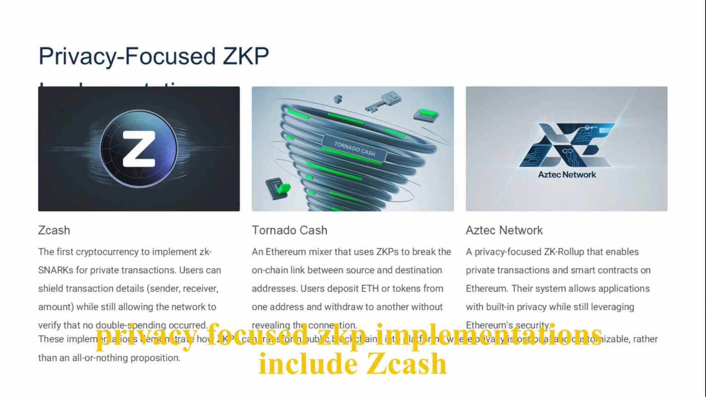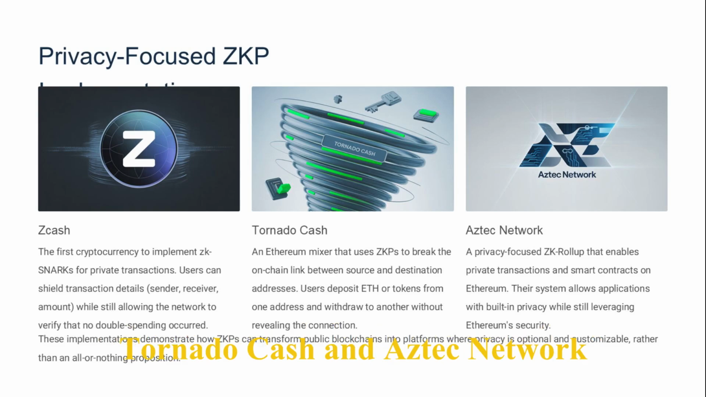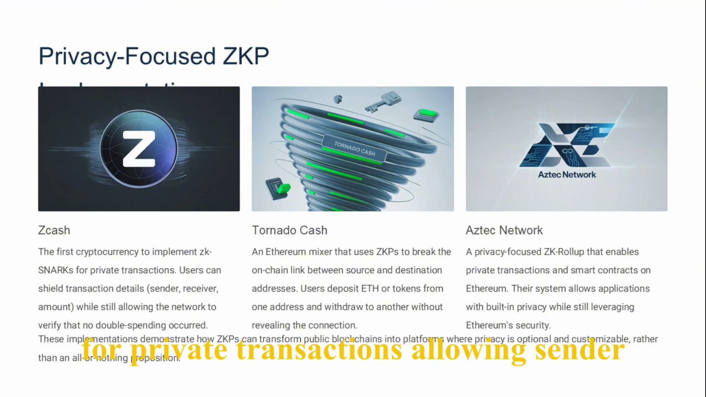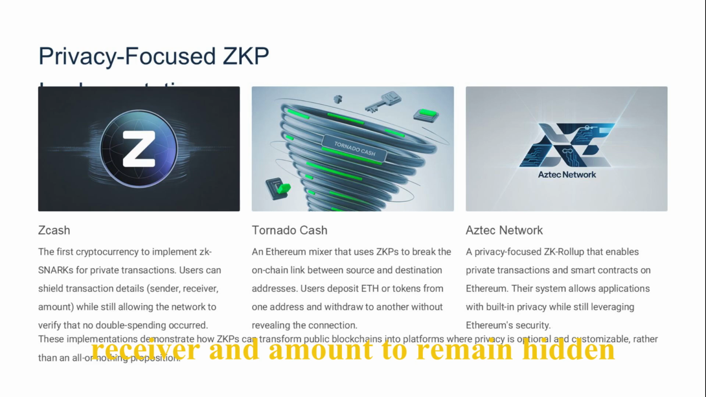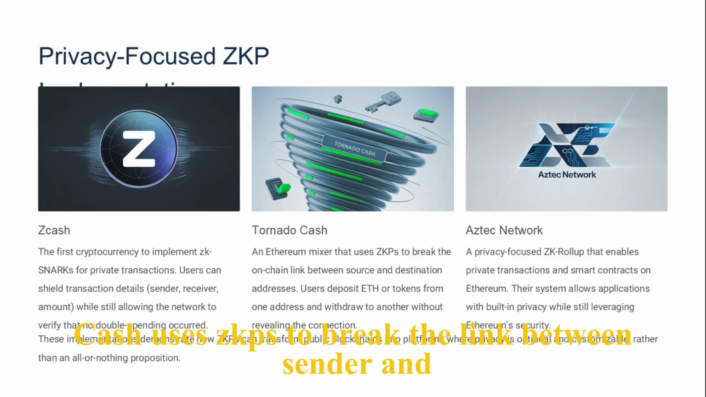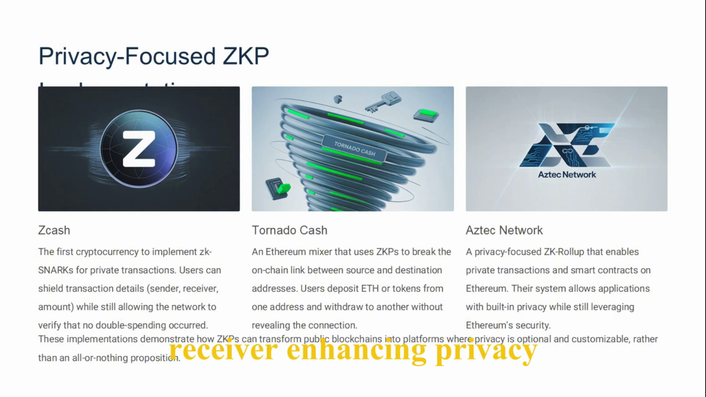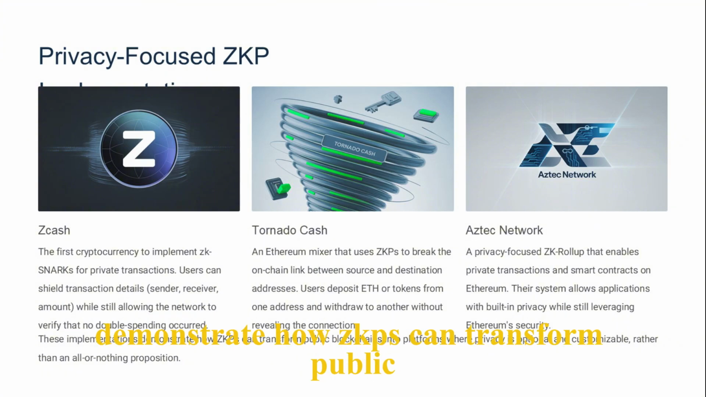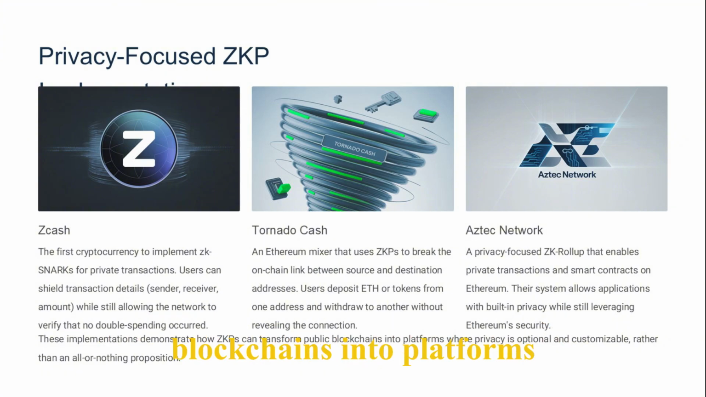Privacy-focused ZKP implementations include Zcash, Tornado Cash, and Aztec Network. Zcash was the first cryptocurrency to implement ZK-SNARKs for private transactions, allowing sender, receiver, and amount to remain hidden. Tornado Cash uses ZKPs to break the link between sender and receiver, enhancing privacy. Aztec Network offers a privacy-focused ZK rollup for Ethereum, allowing confidential smart contracts. These implementations demonstrate how ZKPs can transform public blockchains into platforms offering privacy and security.